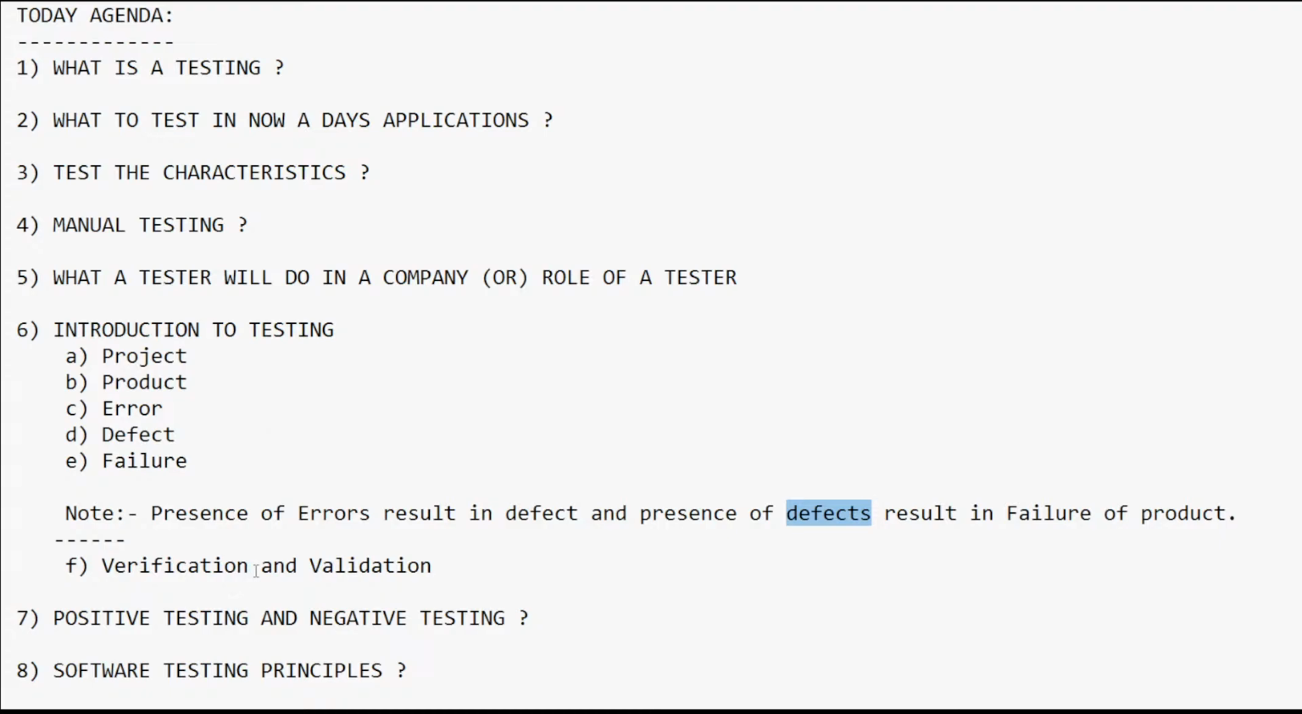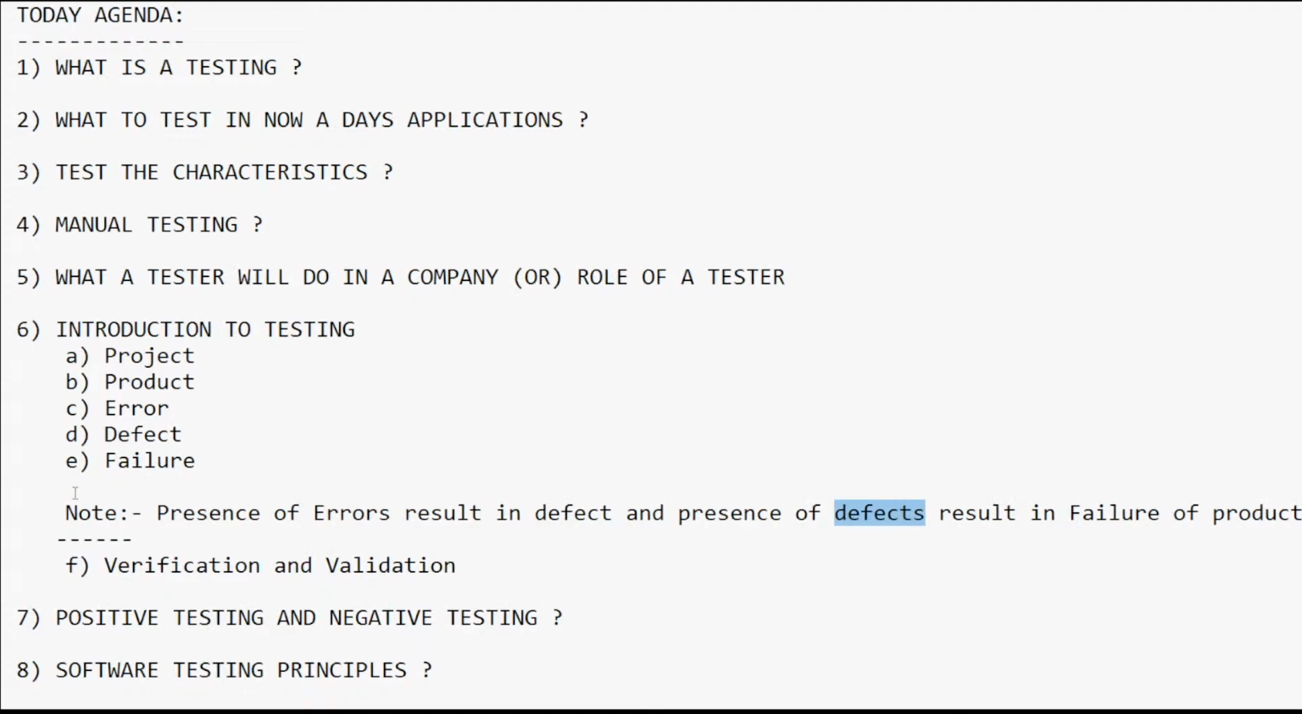So till now I have covered in this agenda, that is called introduction to testing. Under that I have covered project, product, error, defect and failure, and I have also written some note here: presence of errors results in defect, and presence of defects results in failures of products. So these three are interlinked. Finally it is getting here failure of product, which means defects are resulting in failures of product.